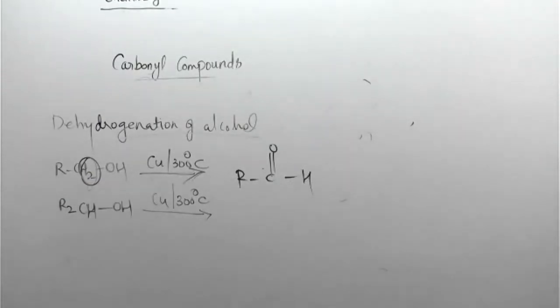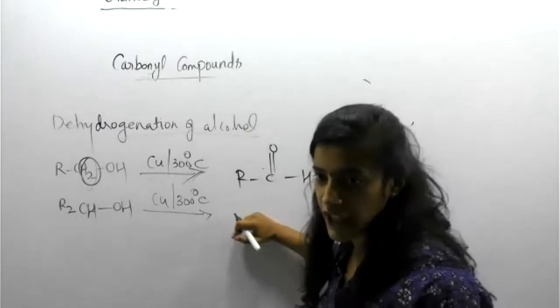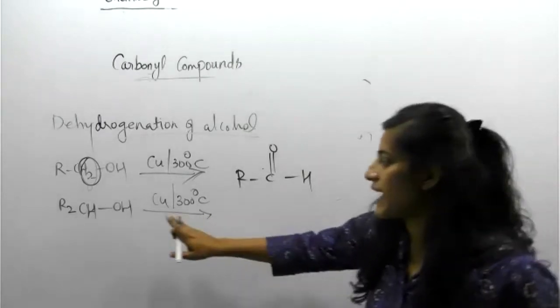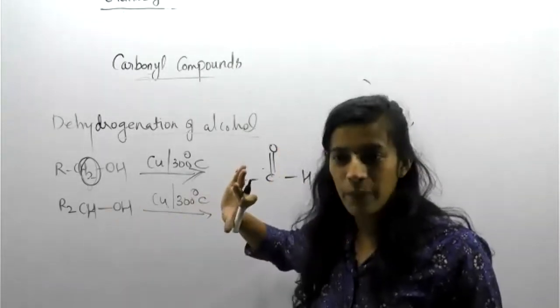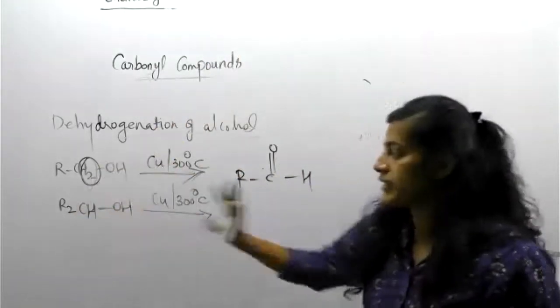Right, Sage, Dhruv, Sejal, right. Then tell me the product. The hydrogen in the OH group we can't remove, but here the single hydrogen can be removed. Then what about the remaining product?